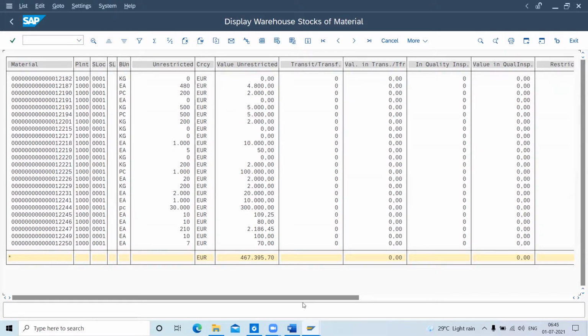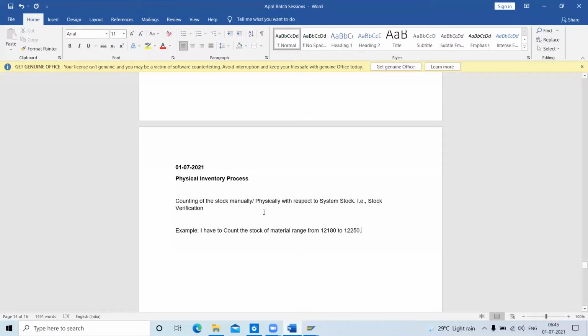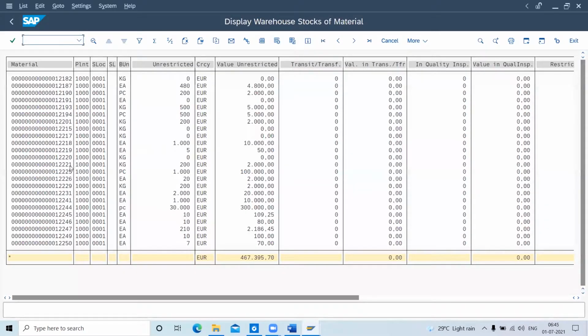The other number ranges may have been created by people with different plants, which is why it's not showing in series. Here is my material series, 12180 to 12250, here is the industry stock, and this is my unit of quantity, which could be kg, each, piece, anything. This is a complete report.